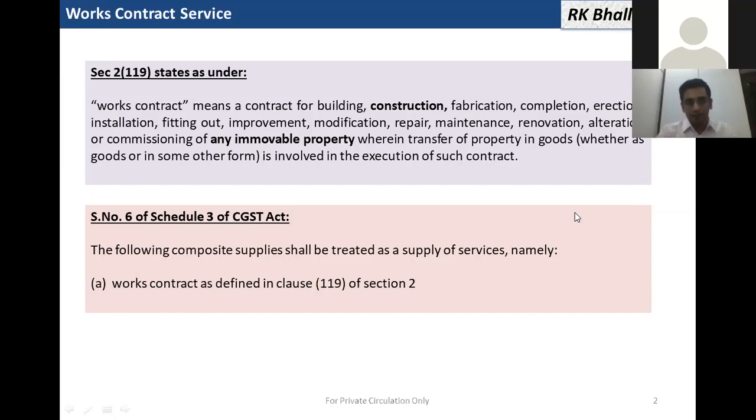So there is a shift from the previous VAT laws. In previous VAT laws, this term was used for movable property as well. Now, works contract is only used for immovable property. On taxability, and whether this is a supply of goods or services, it has been specifically deemed in Schedule 3 of the CGST Act that works contract shall be deemed to be a supply of service and taxed accordingly.